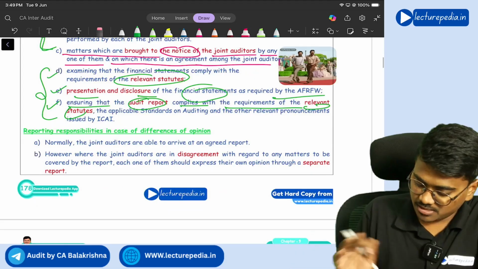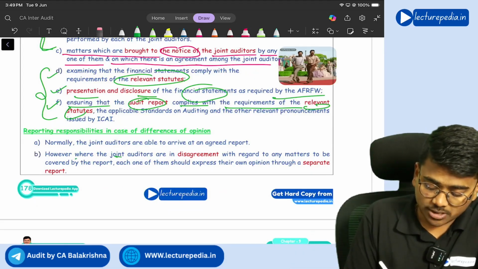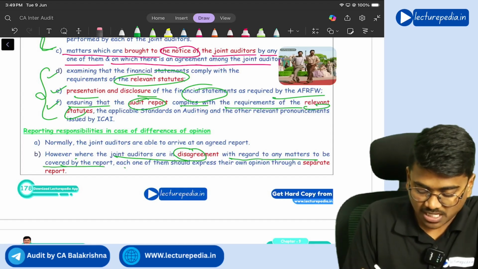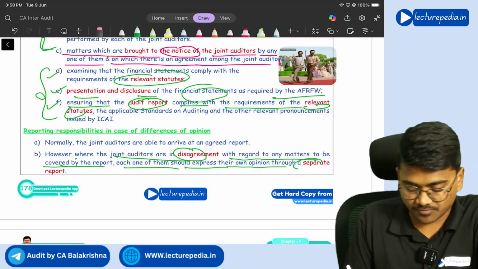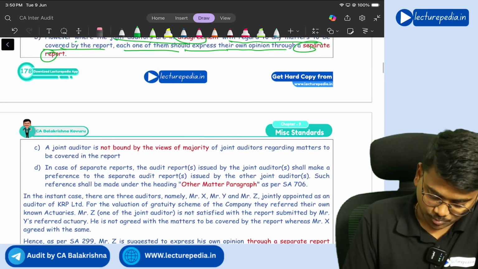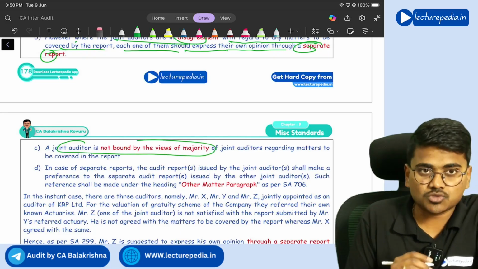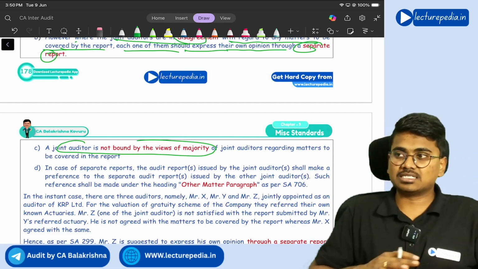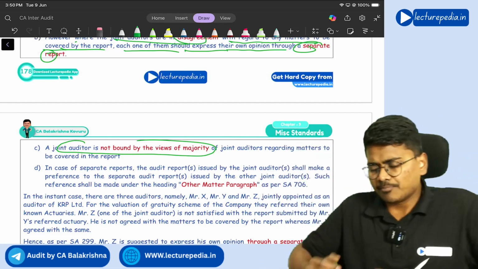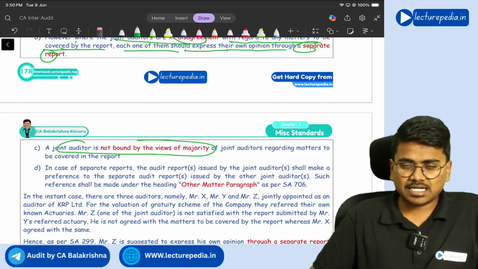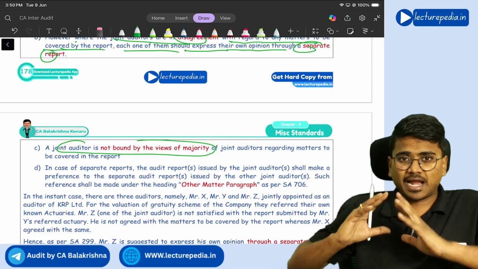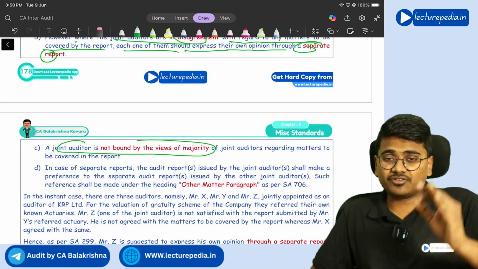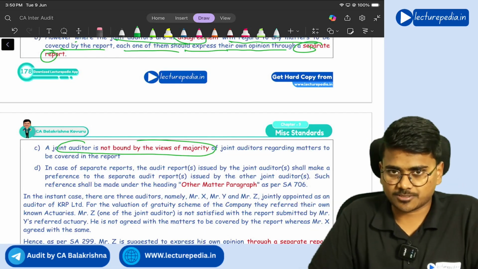And you should also write this point: wherein joint auditors are in disagreement with regard to any matters to be covered by the audit report, each one of them should express their own opinion through a separate audit report. A joint auditor is not bound by the views of the majority of the joint auditors. So if a particular joint auditor doesn't agree with the view of other joint auditors, then he can give a separate audit report. It is not necessary that all the joint auditors should mandatorily give a common audit report. No, an individual joint auditor can give his own audit report if he is not agreeing with the views of other joint auditors. Got it?